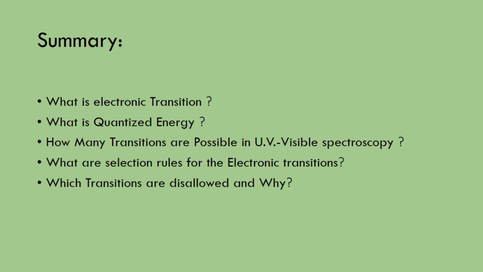So now we conclude this lecture. In this lecture we studied what an electronic transition is, what quantized energy is, how many transitions are possible in UV visible spectroscopy, and out of those, which transitions are allowed, which are disallowed, and which are perfectly forbidden. Whenever we have this type of question, we need to know the basic theme, and once you remember this basic thing, you can learn UV visible spectroscopy properly. So this is all about the basic electronic transitions of UV visible spectroscopy.